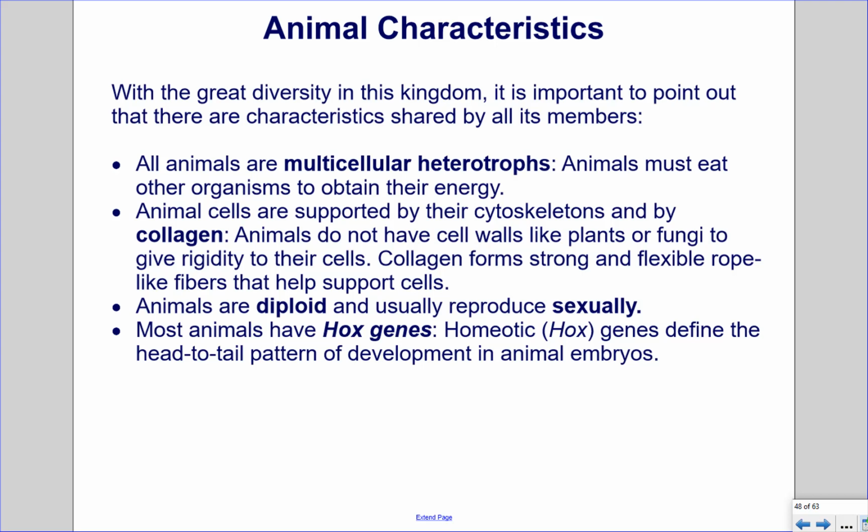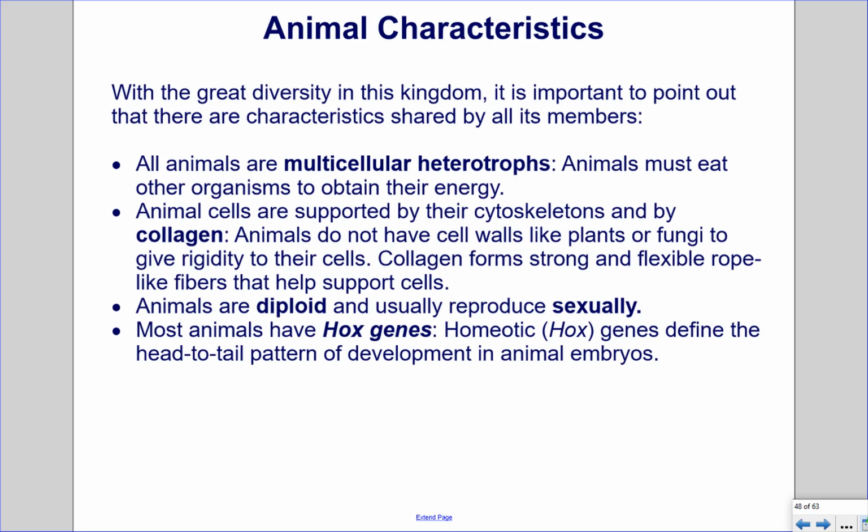Animal characteristics. With the great diversity in this kingdom, it is important to point out that there are characteristics shared by all its members. All animals are multicellular heterotrophs. Animals must eat other organisms to obtain their energy. Animal cells are supported by their cytoskeletons and by collagen. Animals do not have cell walls like plants or fungi to give rigidity to their cells. Collagen forms strong and flexible rope-like fibers that help support cells.